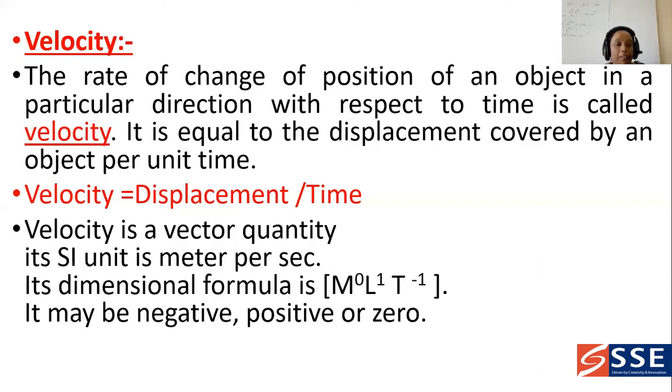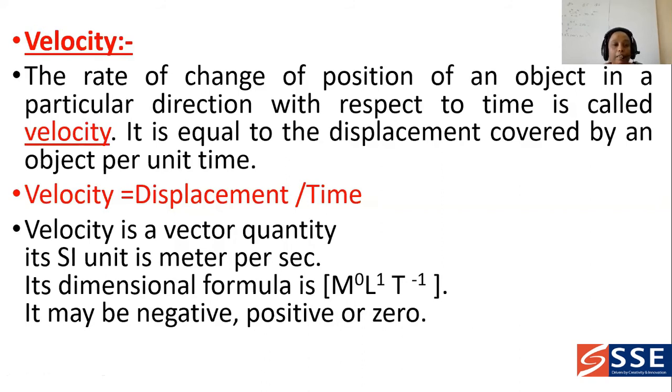So because velocity is a vector quantity, how do you write the SI units? Meter per second. And how can you write its dimensional formula? So M power 0 LT power minus 1. M power 0 because there is no mass in velocity.